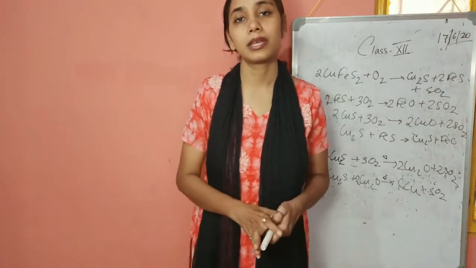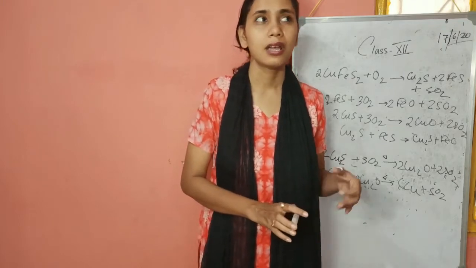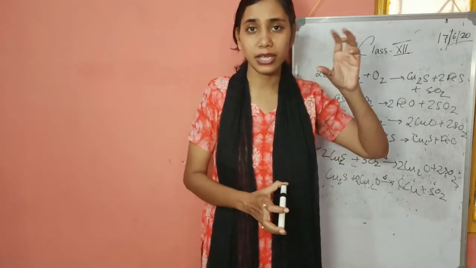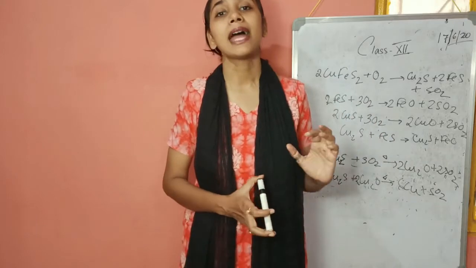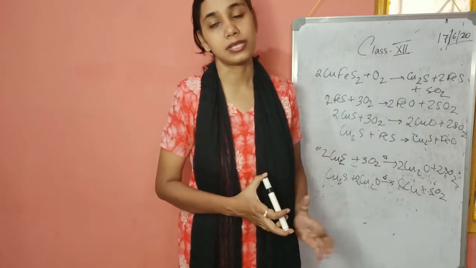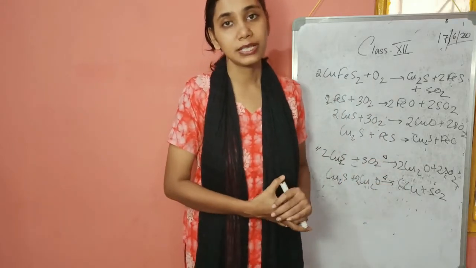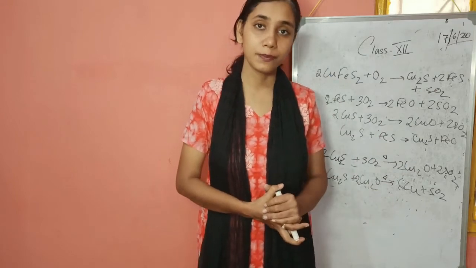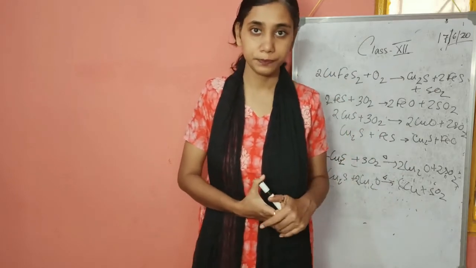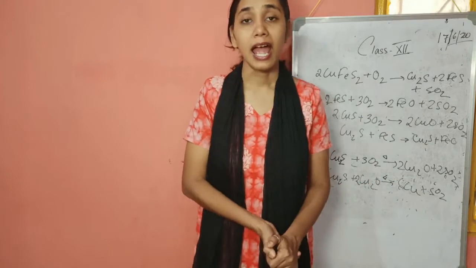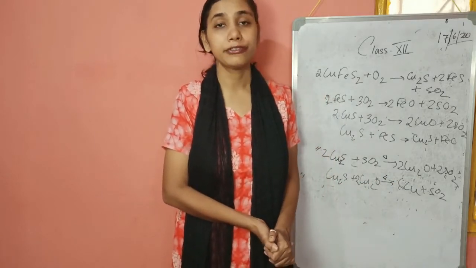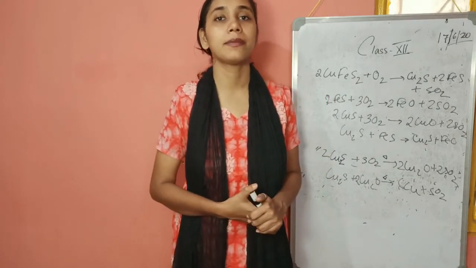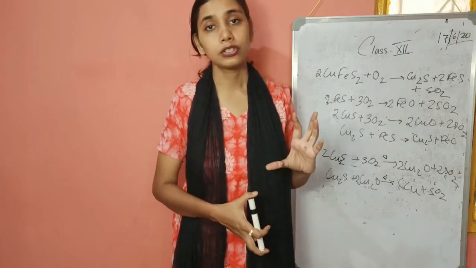And this extraction part is the optional part. Actually we do not have optional parts, we have internal choices. In that part we have these reactions. Now once copper is obtained here, it is further purified through poling. We will come to the purification in the next class. Final purification is done by electrorefining. So that's about the copper extraction.